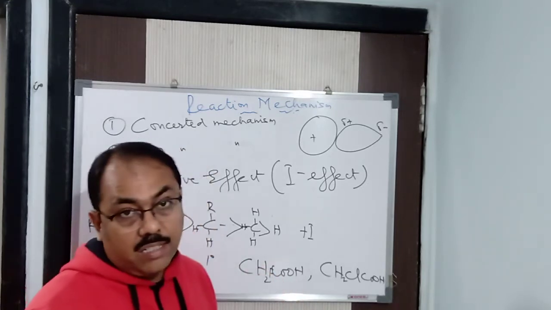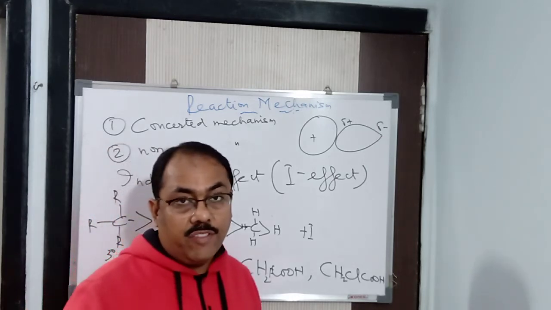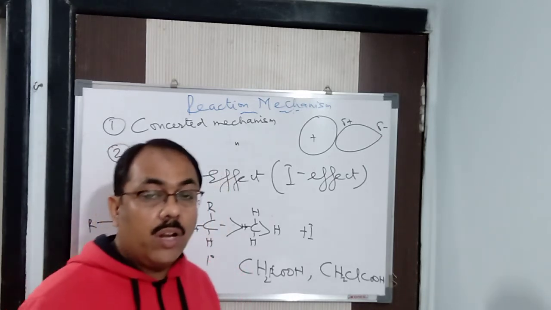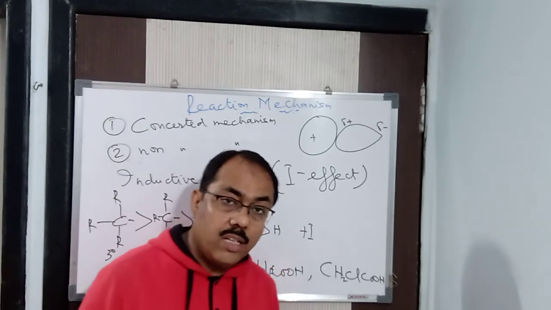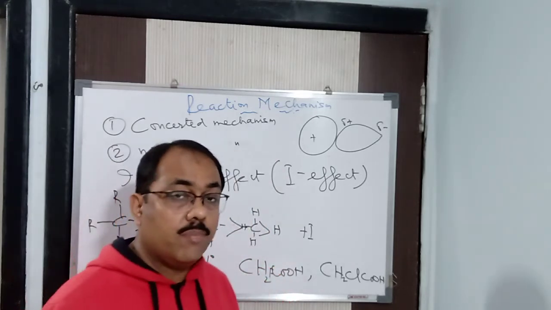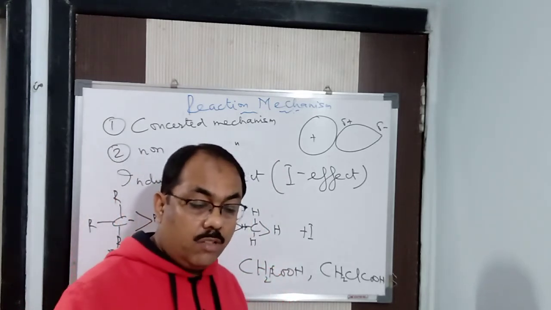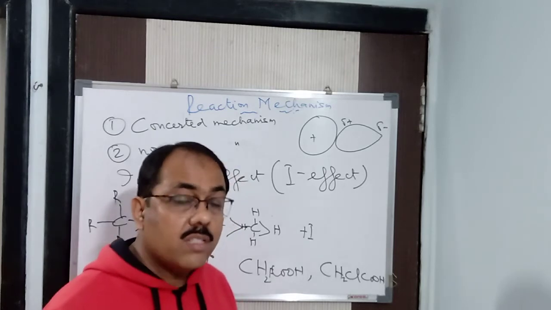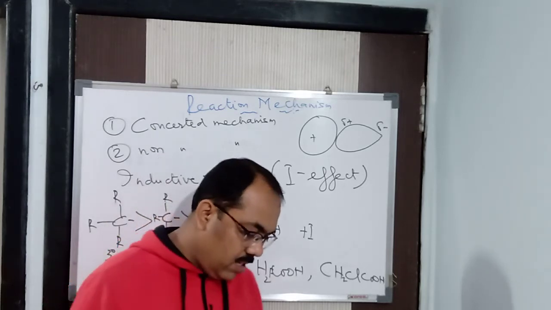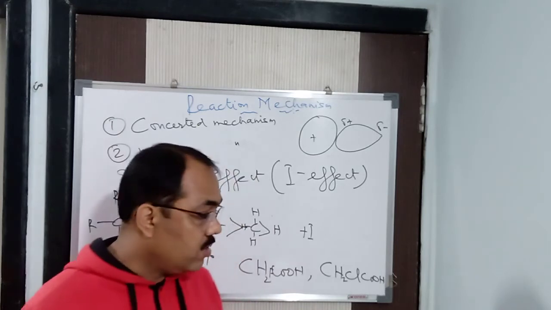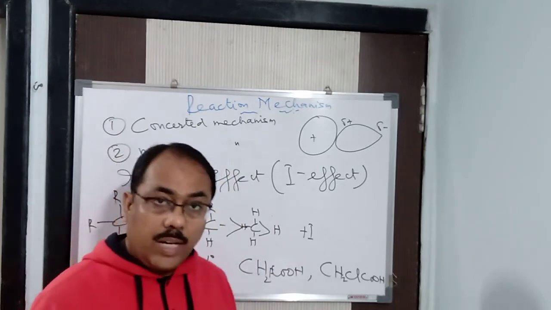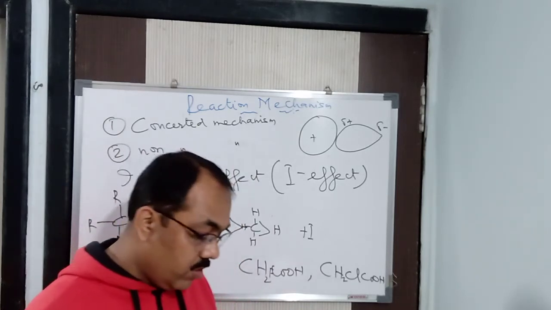For that reason, I said earlier, when I was teaching bonding, periodic table, and atomic structure, that these three chapters are very, very important for your organic chemistry. You require these concepts in organic chemistry.